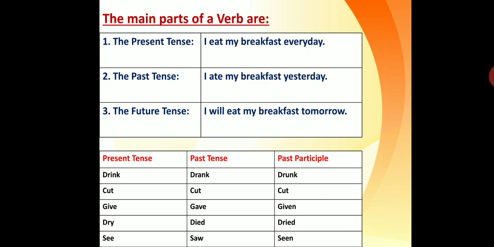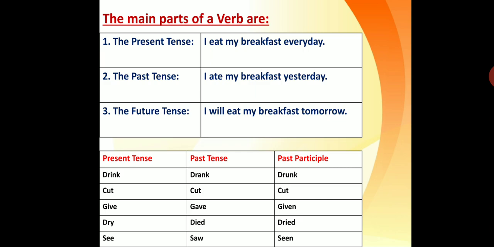Kindly keep in mind there are three main tenses, and there are even sub-tenses like present continuous, present perfect continuous, past continuous, past perfect continuous, future continuous, future perfect, and future perfect continuous.